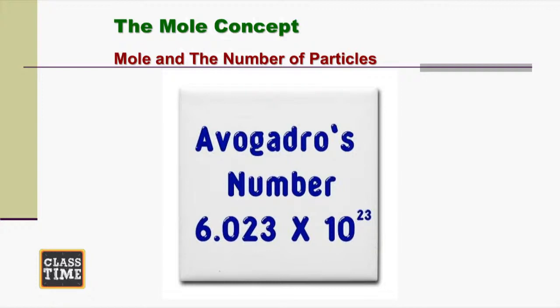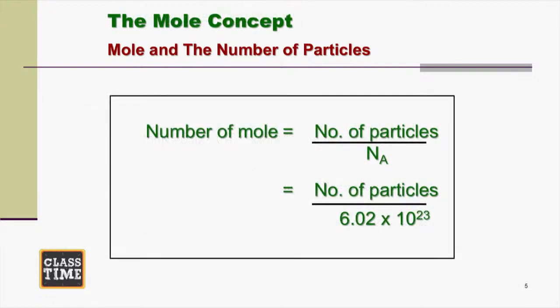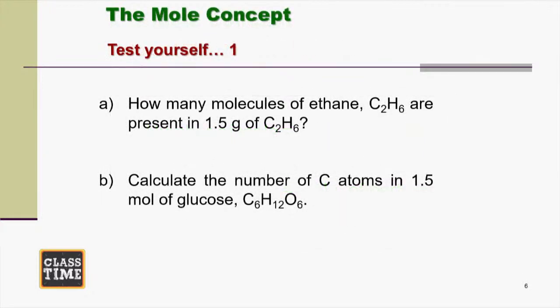What this is saying is that this is the amount of particles that is present in 1 mole of atoms, or 1 mole of molecules, or 1 mole of ions. How do we calculate number of moles? We calculate number of moles given the number of particles by dividing that by Avogadro's number. Remember, Avogadro's number is 6.02 times 10 to the 23rd power, and we can represent this by using Na. Okay, so let's do just one question.